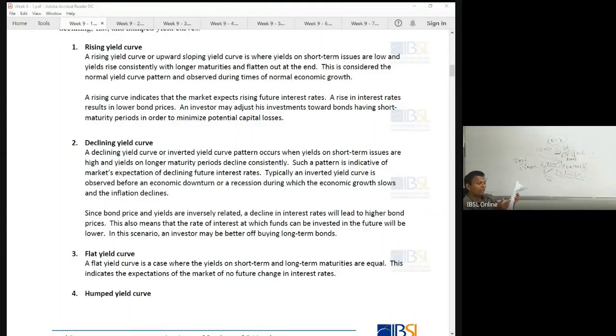Following information is available for your analysis. 10-year treasury bond yield 9.83. Then what do they talk about? Treasury bond rate. Why have they given the treasury bond rate? Risk-free rate. Average weighted prime lending rate 10.84.